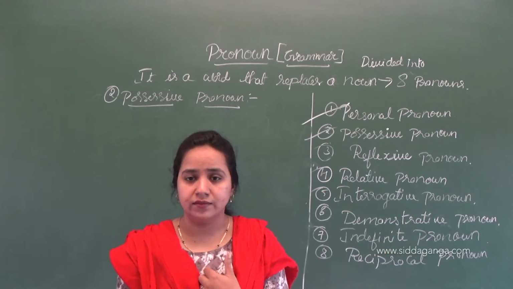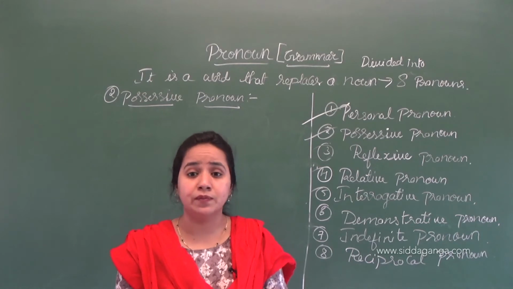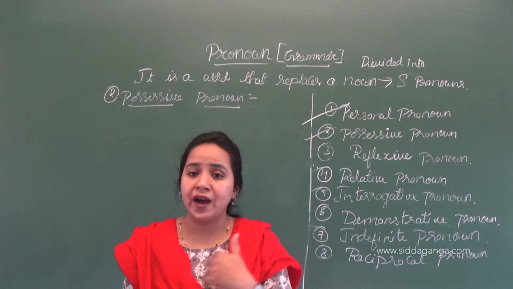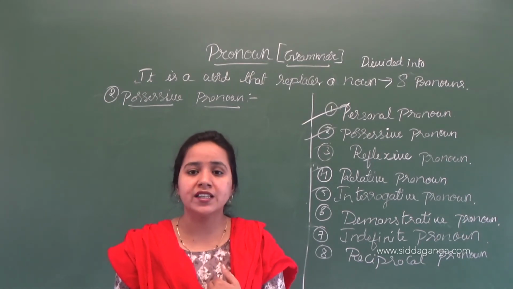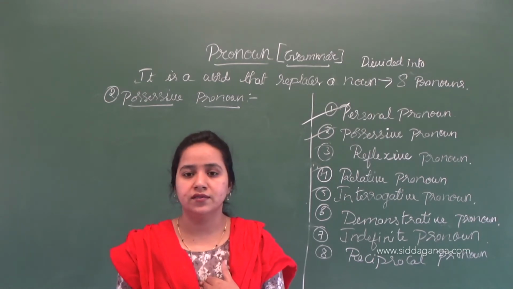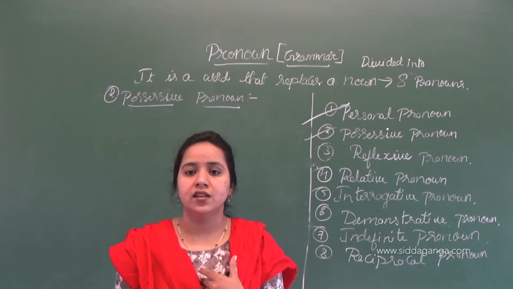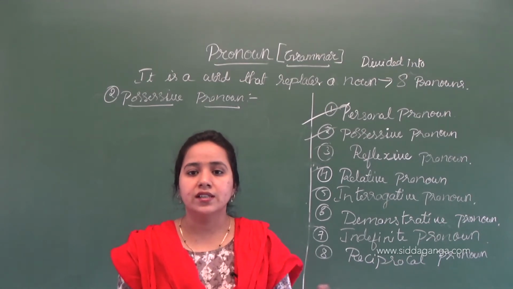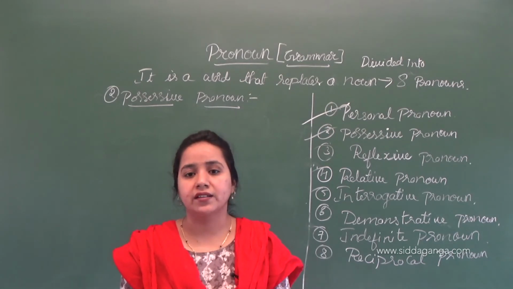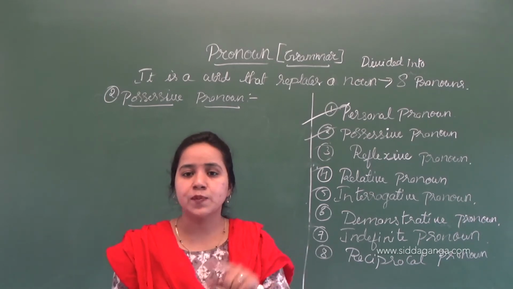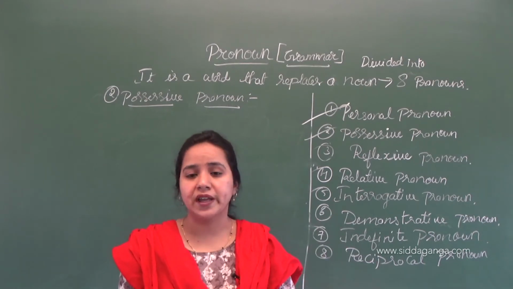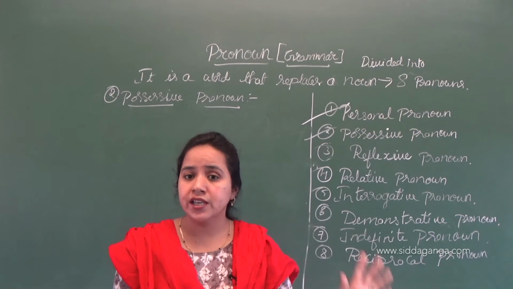Here I will give you the example: this is my mobile. My means this is mine only, it is not about any other person. It is about me, the thing belongs to me. That is called a possessive pronoun. Here, this is his bike. It tells about a possessive pronoun. It is none other than his bike, it is not any other person's, it is about his bike.